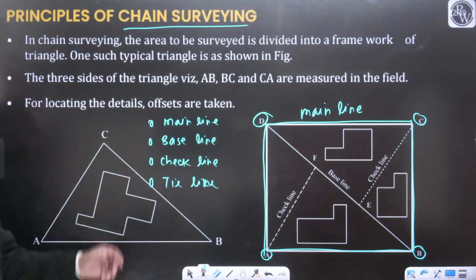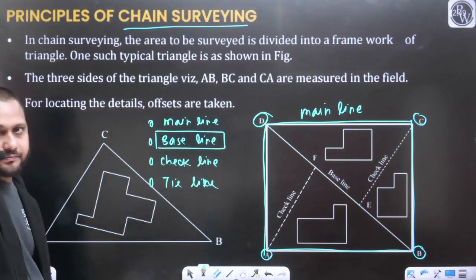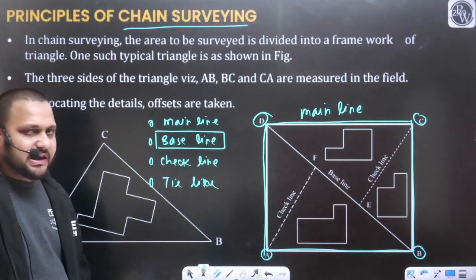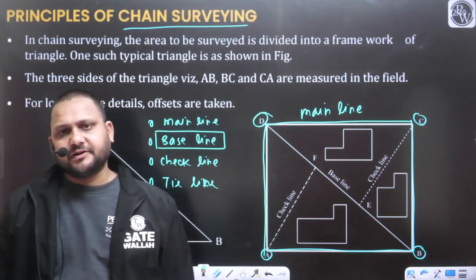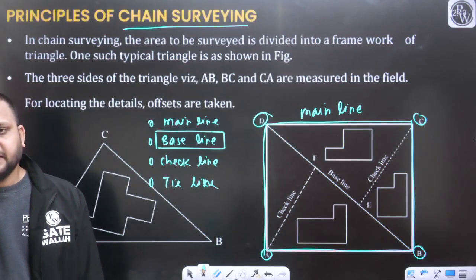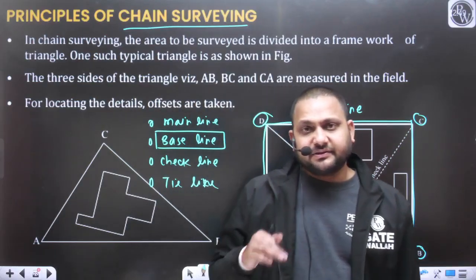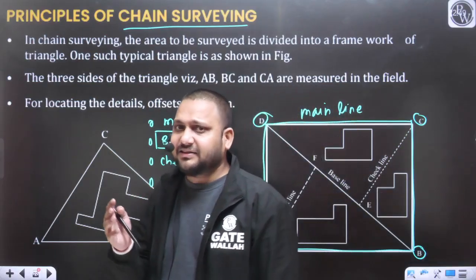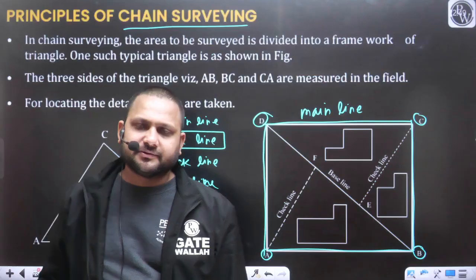Another important line in chain surveying is the baseline. How are we defining the baseline? It is the longest line in the case of chain survey, and this line should also divide the entire area in approximately two equal parts.